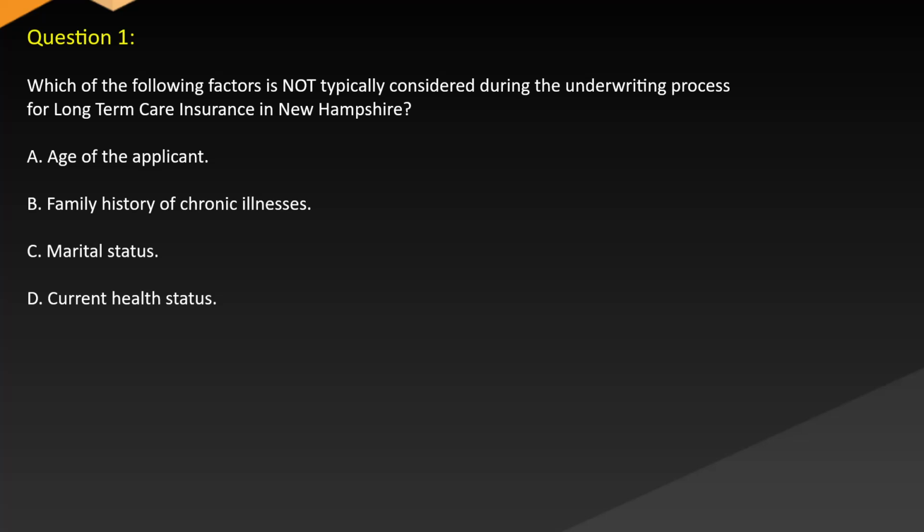Question 1. Which of the following factors is NOT typically considered during the underwriting process for long-term care insurance in New Hampshire? A. Age of the applicant. B. Family history of chronic illnesses. C. Marital status. D. Current health status.